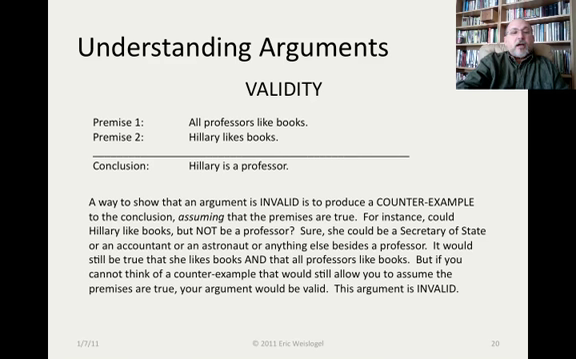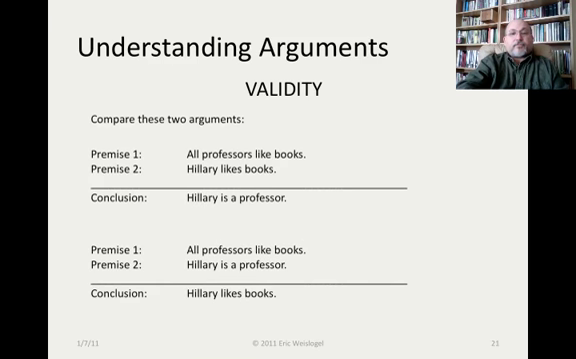Take a look at this one. One way to show that an argument is invalid is to produce a counterexample to the conclusion, assuming that the premises are true. So look at this. All professors like books. Hillary likes books. Therefore, Hillary is a professor. Well, for instance, could Hillary like books but not be a professor? Sure, she could be the Secretary of State or an accountant or an astronaut or anything else besides a professor. It would still be true that she likes books and that all professors like books. But if you cannot think of a counterexample that would still allow you to assume the premises are true, your argument would be valid. This argument is invalid.